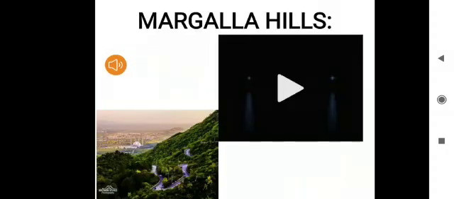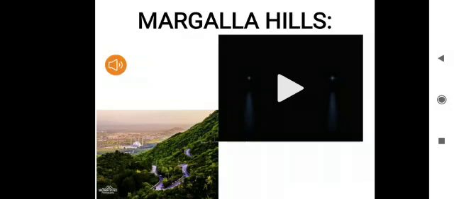The Margalla Hills are the foothills of the Himalayas. Foothills means low hills present at the base of huge mountain ranges. That means Margalla Hills are a part of the Himalayan ranges, which is a very huge range of mountains. And Margalla Hills lies at the foot or at the base of the Himalayas.